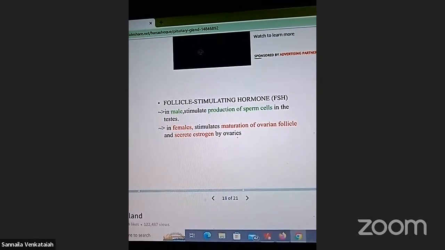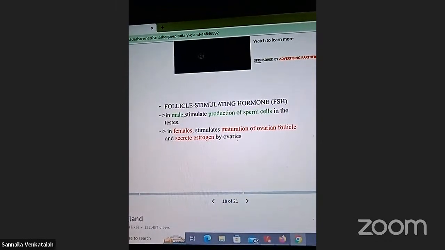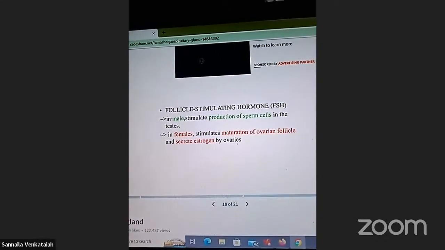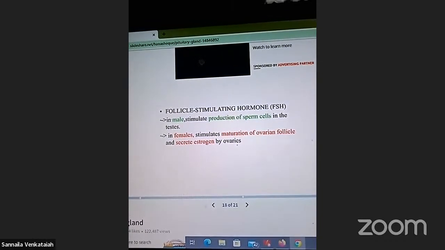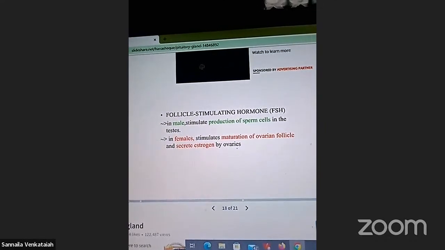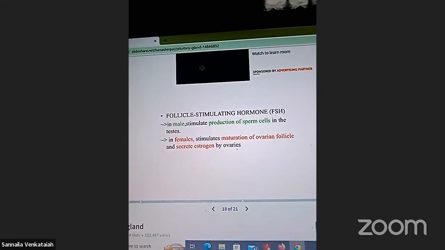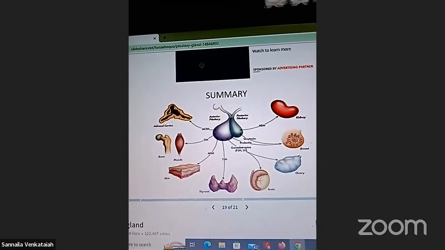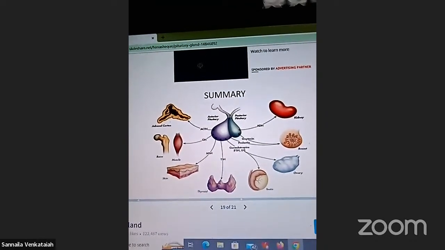Right? Follicle stimulating hormone, FSH. In males, it stimulates production of sperm cells in the testes. In females, it stimulates maturation of the ovarian follicle to secrete estrogen by the ovaries. Right?